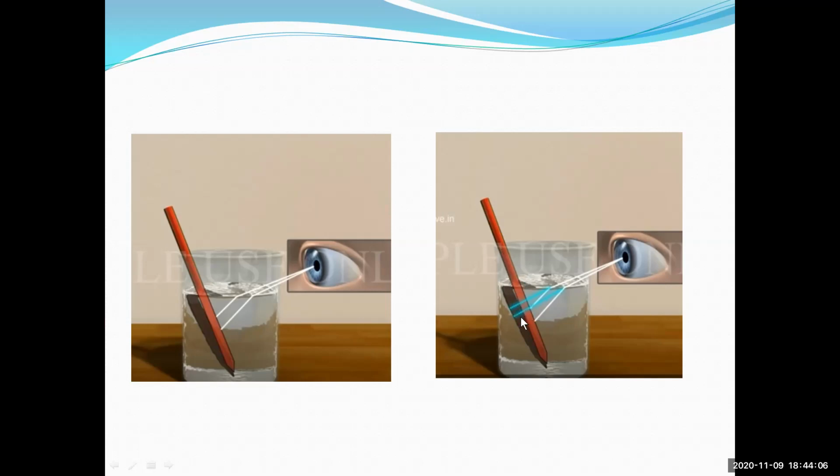Isn't it, students? See, you are seeing the shadow of the pencil here. Now, we'll see that the pencil is bent towards the normal. Isn't it, students? Okay.